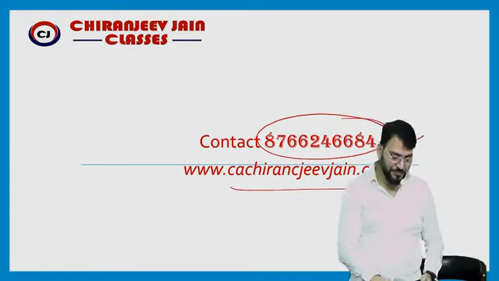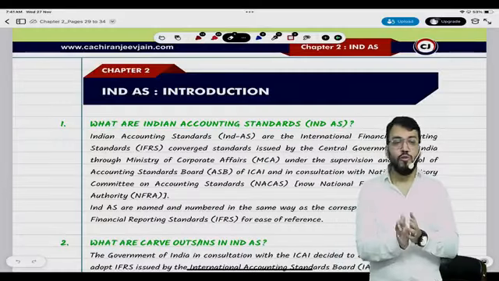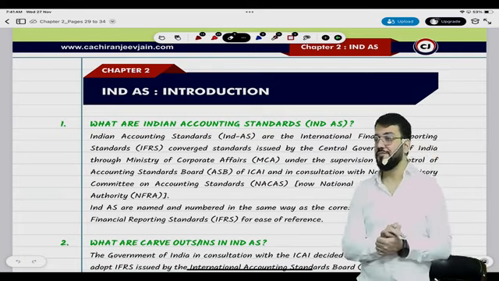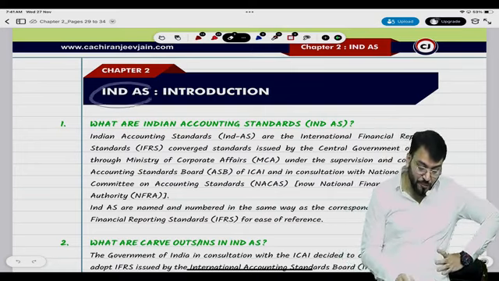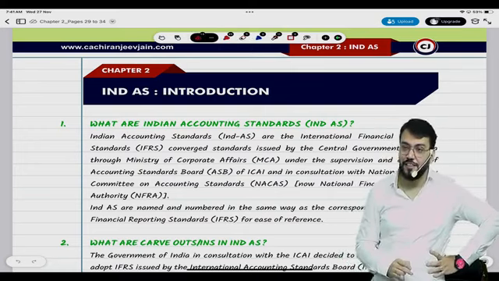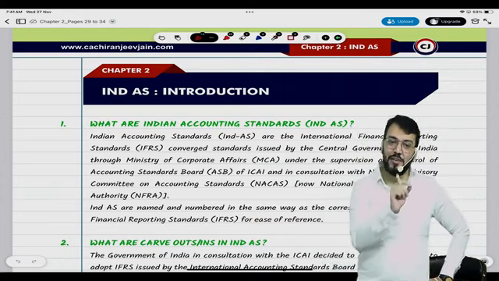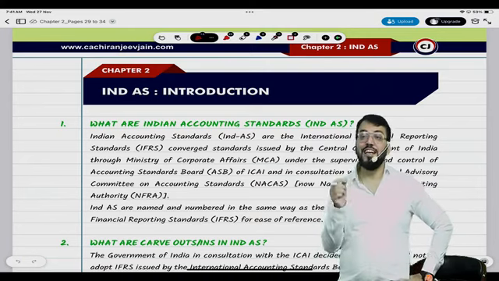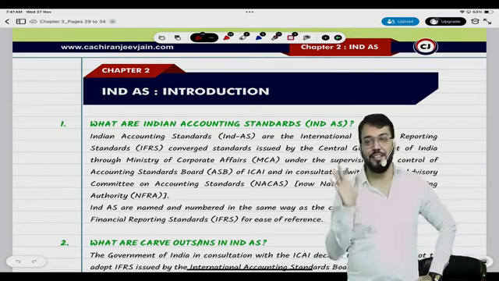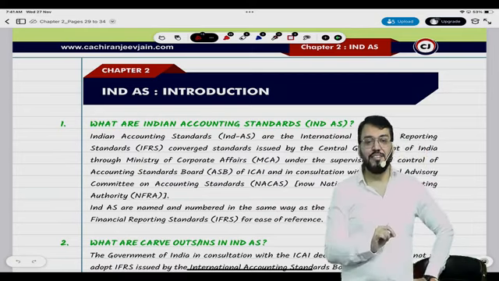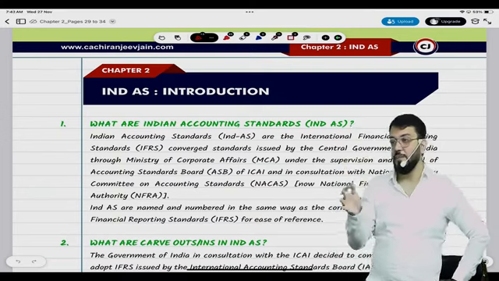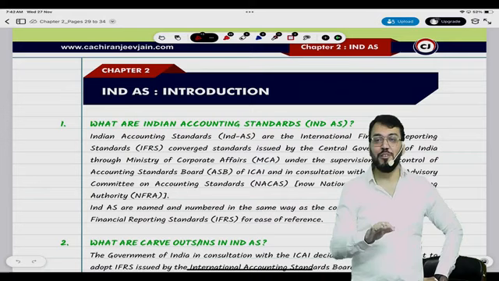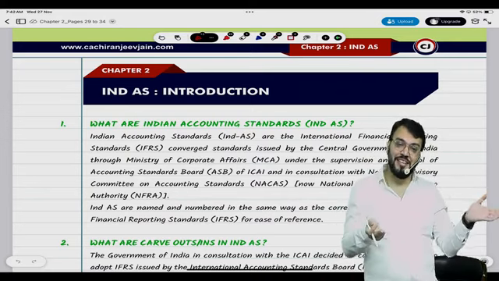Do you know about Ind AS? Do you know about AS? AS means accounting standard. Ind AS means Indian accounting standard. It does not mean that the AS you have done is not related to the Indian context; that is also as per the Indian context only. But in CA Inter you have done AS. In CA Final we will do Ind AS. In simple words, to any company to which Ind AS is applicable, Ind AS will apply, and any company to which Ind AS is not applicable, AS will apply.